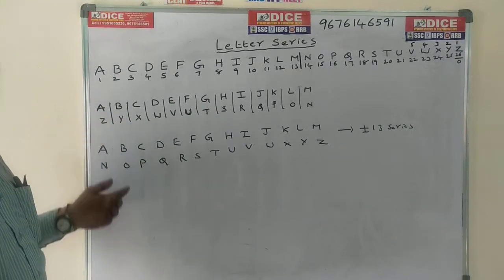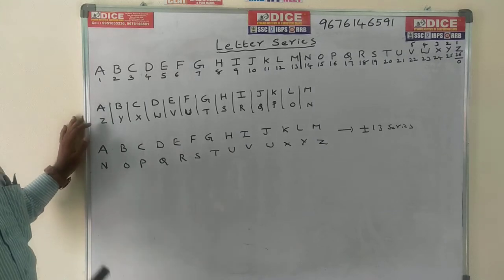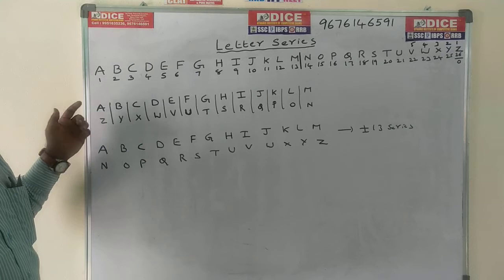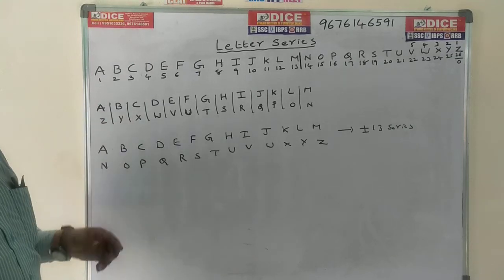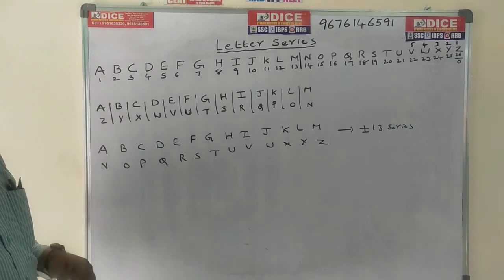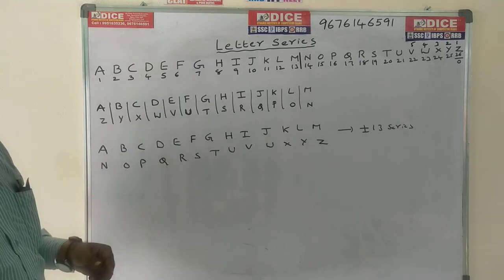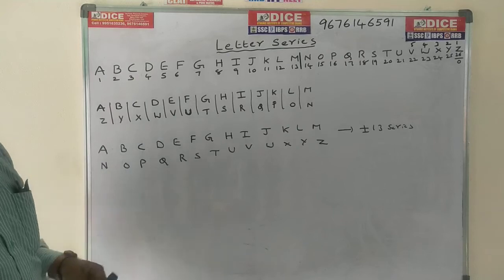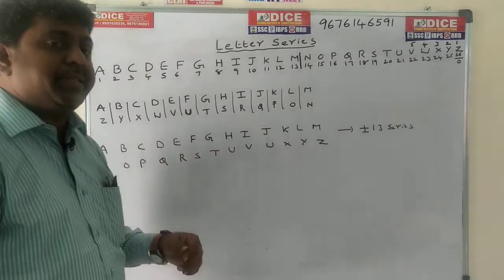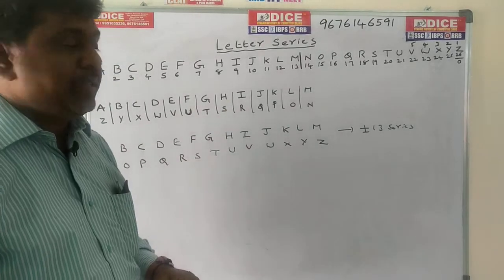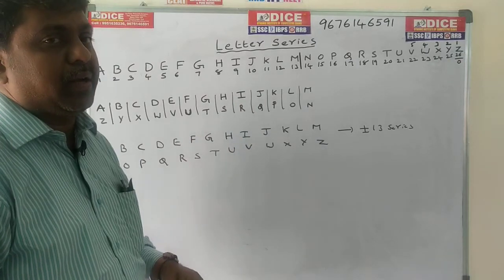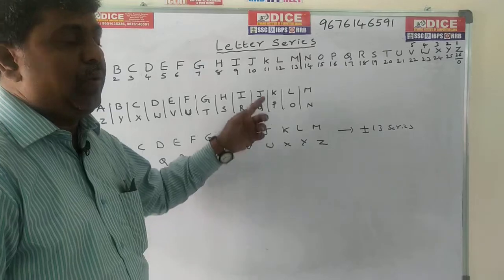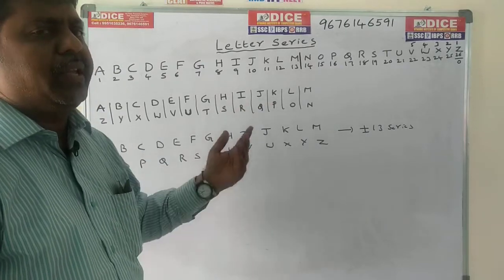We can also have some shortcuts. AZ: algebra, in algebra you have A and Z. BY: boy. CX: color Xerox. DW: down. EV: love and word we can get as EV. FU: fun. GT: express. HS: Hyderabad Secunderabad. IR: Indian Railways. JQ: it will be called in the common cards. KP: Kukatpally. LO: love. MN: men. So that is a shortcut way.